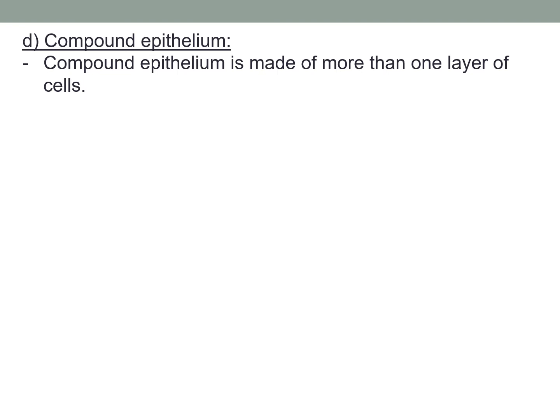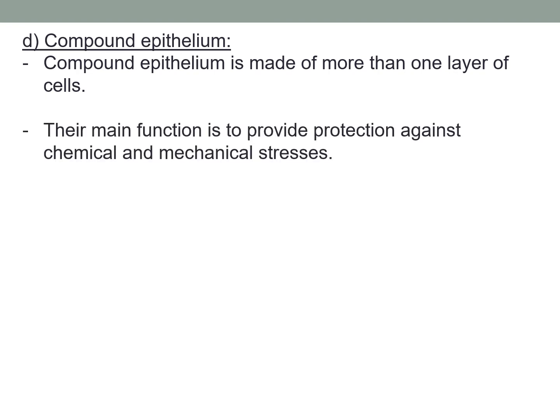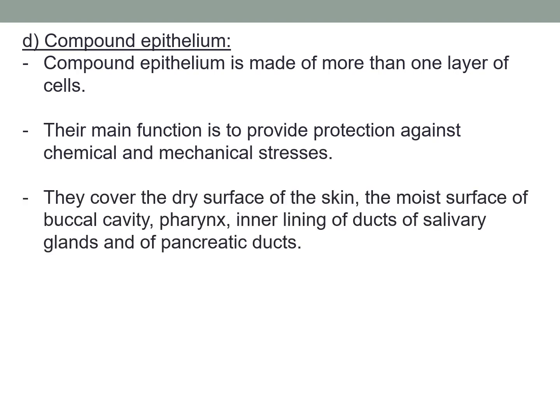Next, we move on to compound epithelium. Compound epithelium is made up of more than one layer of cells. Their main function is to provide protection against chemical and mechanical stresses. They cover the dry surface of the skin, the moist surface of buccal cavity, pharynx, inner lining of ducts of salivary glands, and of pancreatic ducts. So a very important function of compound epithelium is to provide protection against chemical and mechanical stresses, and they are found in the important body organs.